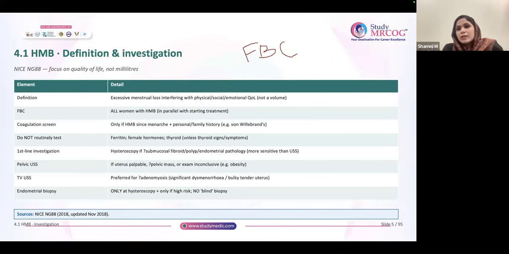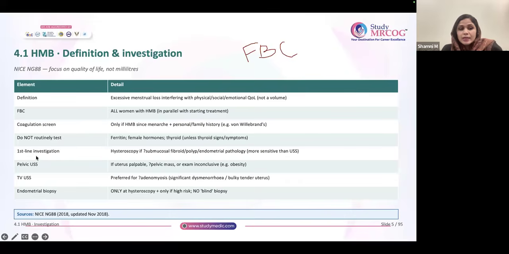If on examination there is a pelvic mass, then you need ultrasound. If the patient is complaining of more pressure symptoms, and on examination you're feeling that the uterus is enlarged in size, or there is some pelvic mass, or she's an obese patient and you're not able to make out anything, so the examination is inconclusive, in these situations you can go ahead with a pelvic ultrasound. So basically, hysteroscopy or pelvic ultrasound, the investigation will depend on the history and examination.